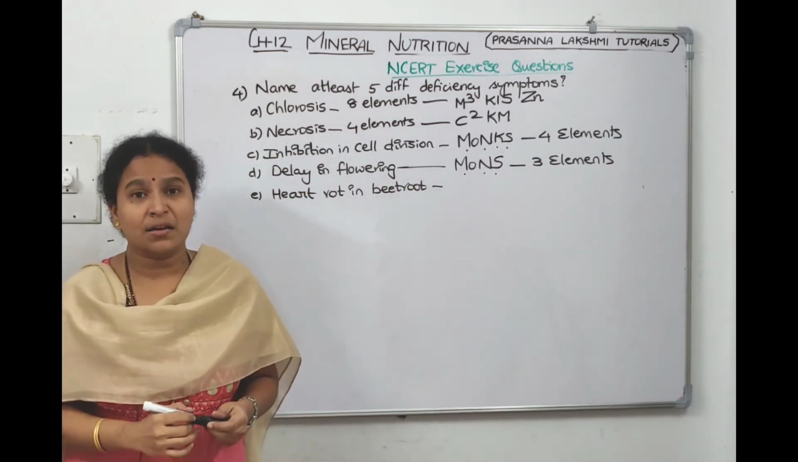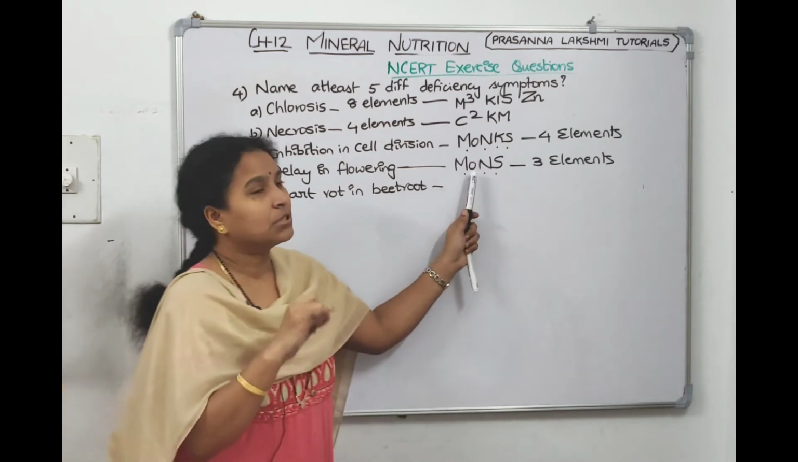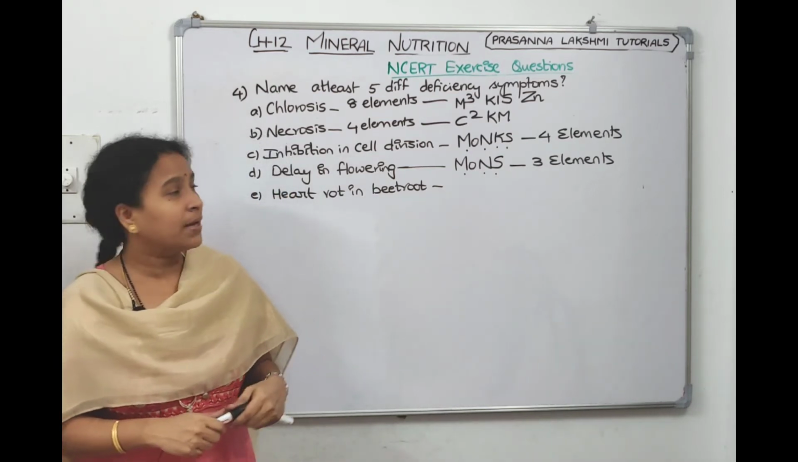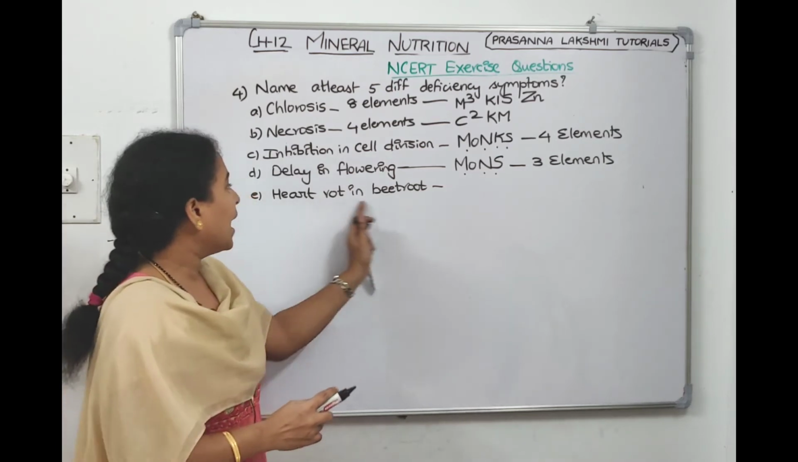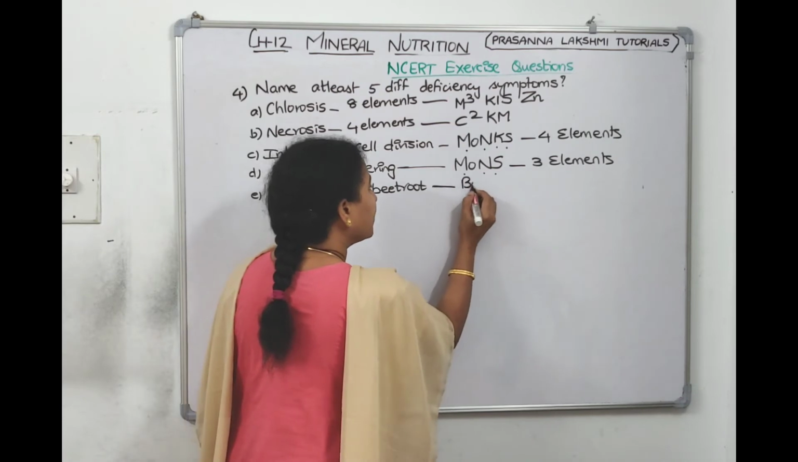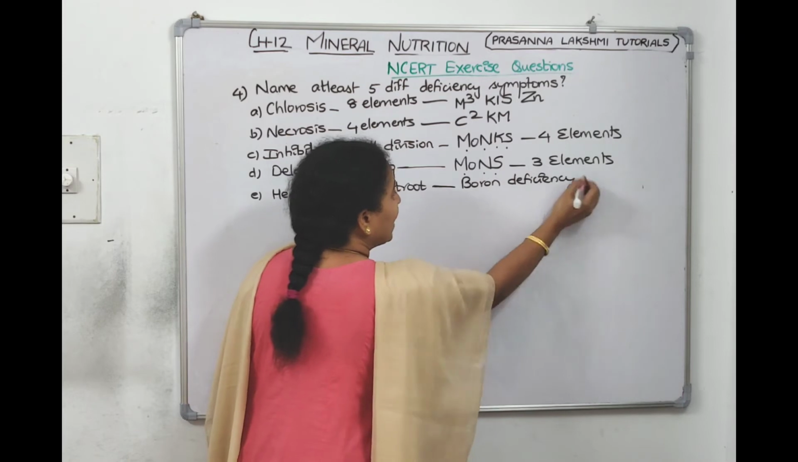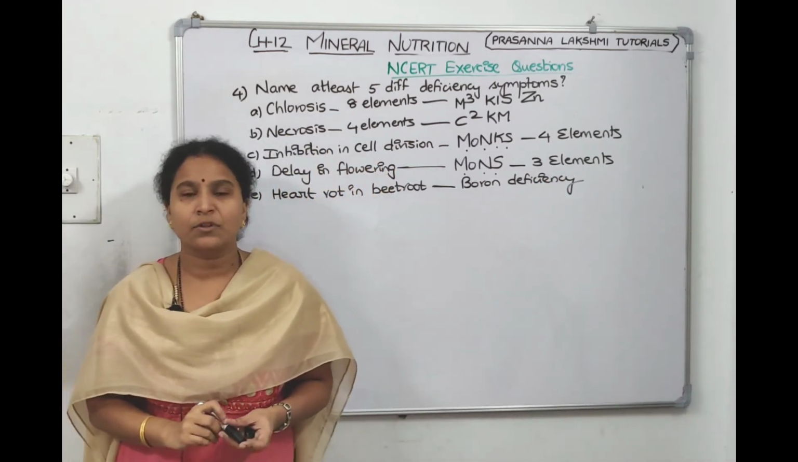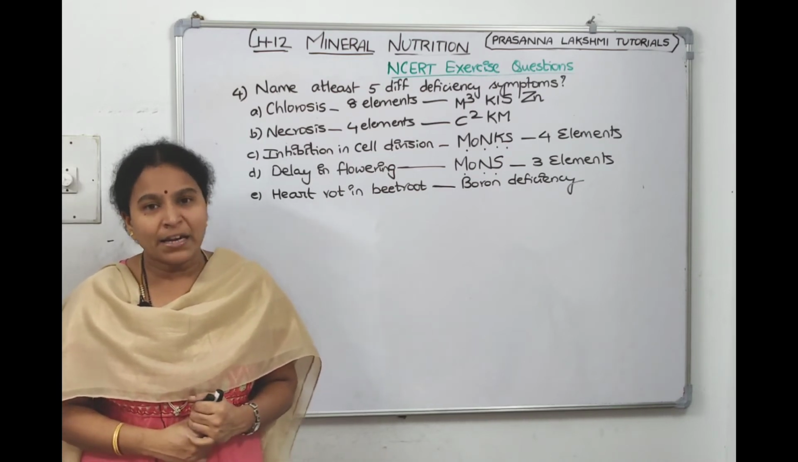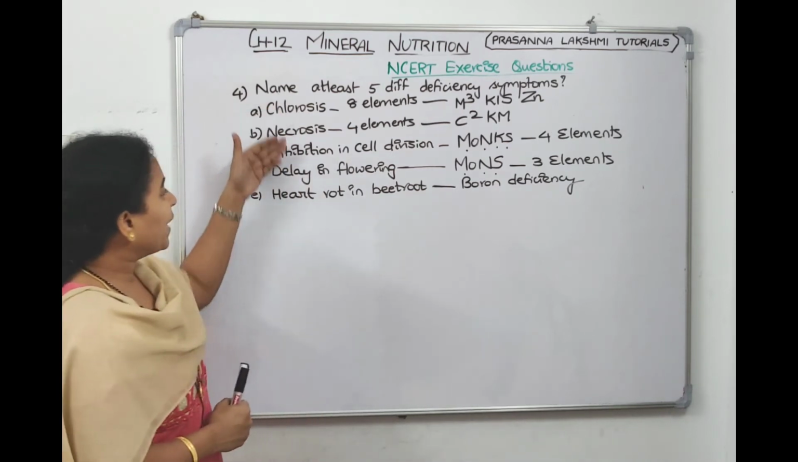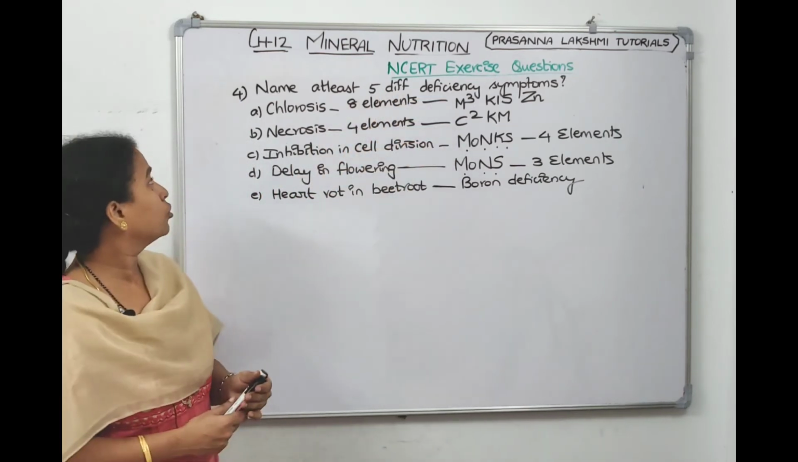Flower is a reproductive part, so its reproductive cycle gets delayed if the plant is deficient in molybdenum, nitrogen and sulfur. The last one, heart rot in beetroot, is caused by boron deficiency, right children? The younger leaves at the center of the beetroot will die off. That's called heart rot in beetroot. They asked us 5 deficiency symptoms. We have given all the 5 with the elements which cause them. So the 4th question got over.